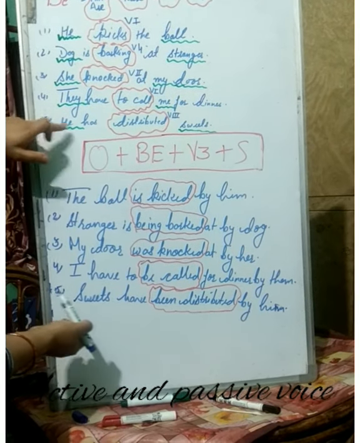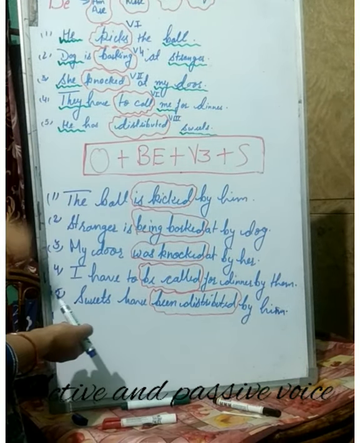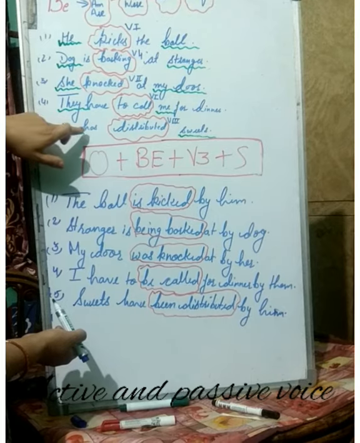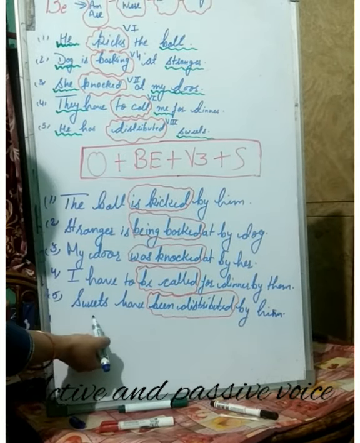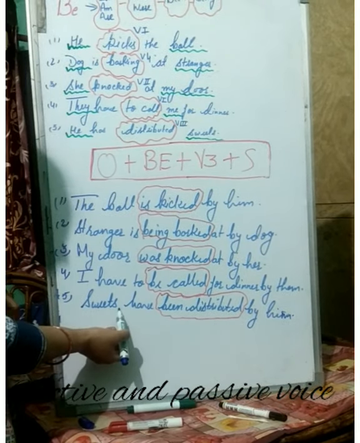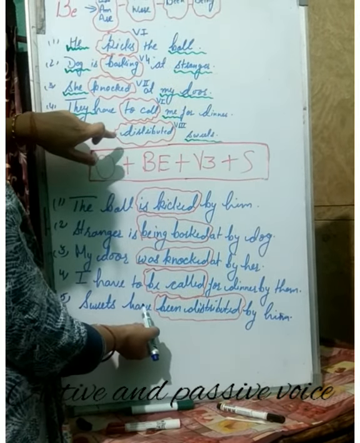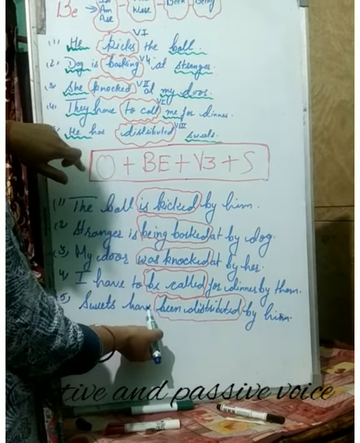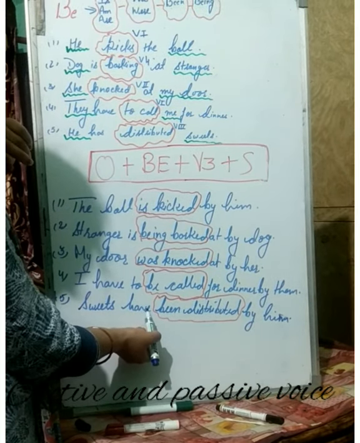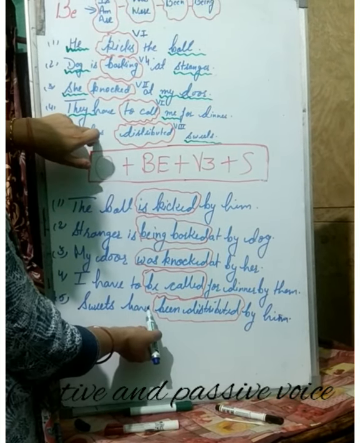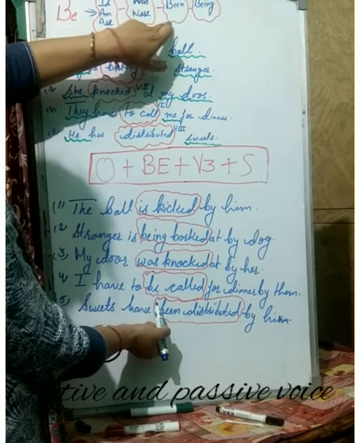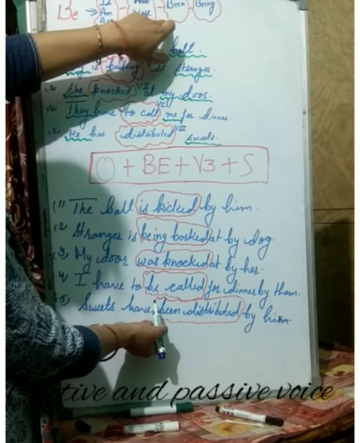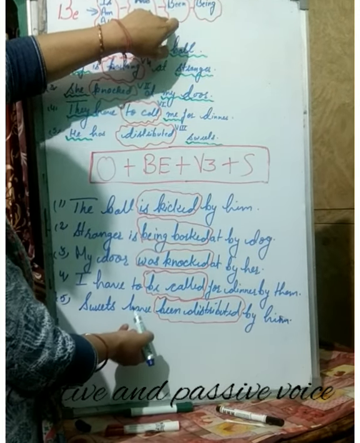Then the fifth sentence: he has distributed sweets. Has is already used here, so according to sweets we have changed has into have. And then in the place of be, what have we used here? Been. Why been? Because it is has, this is the perfect. And we have to use been whenever there is the third form of the verb.